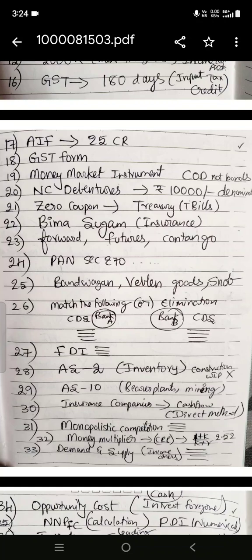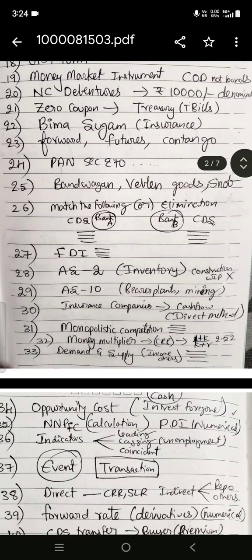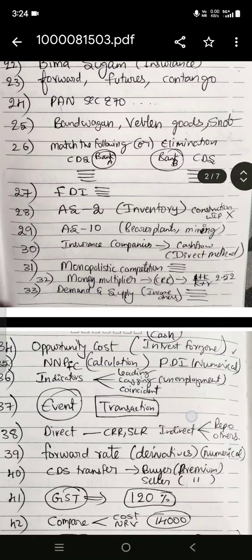Before, the denomination used to be 5 lakh. Now the CDS denomination is 1 lakh. We can check it online. And FDI, some statements are given regarding FDI.